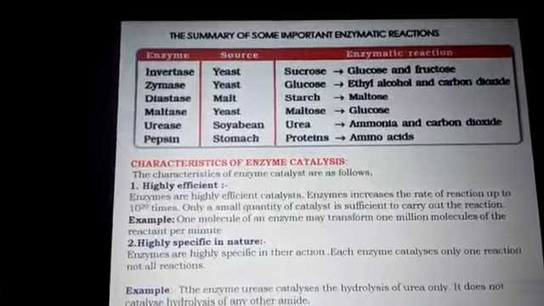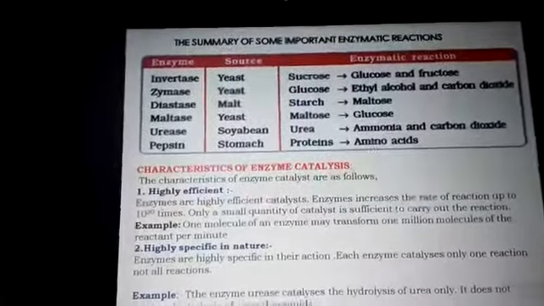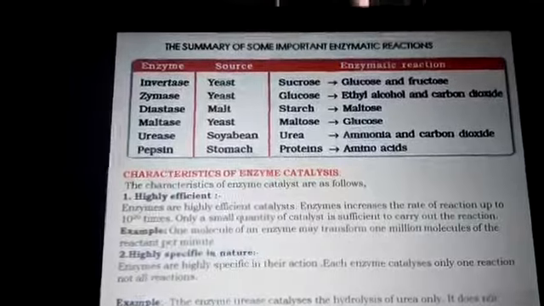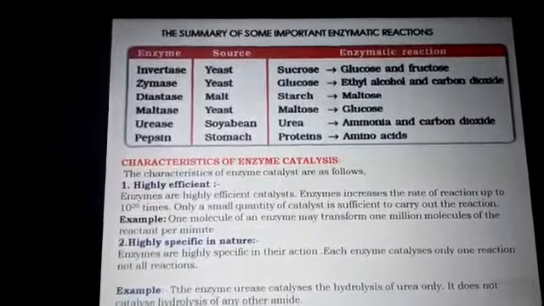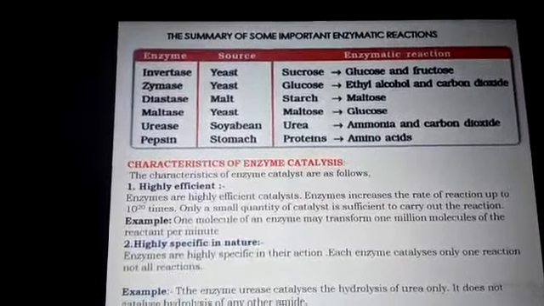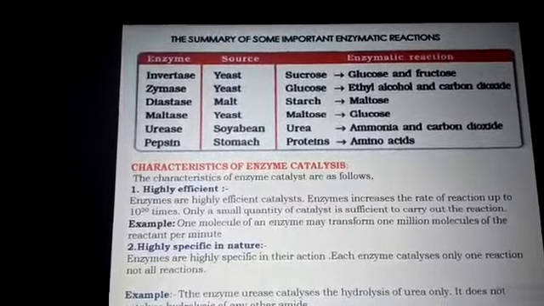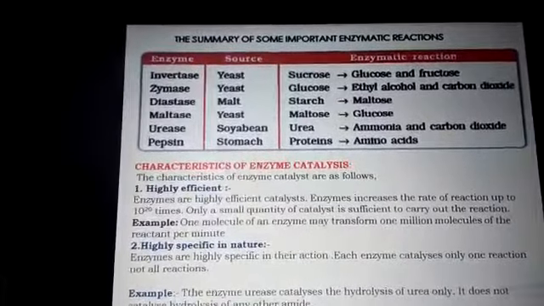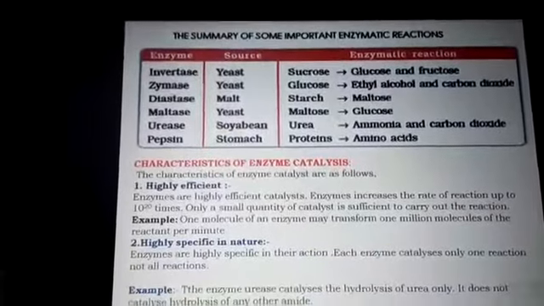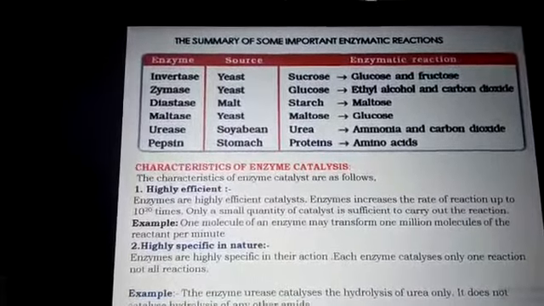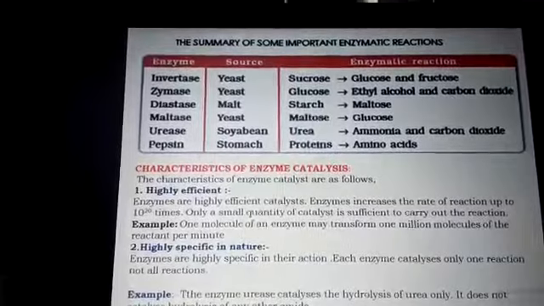Next, urease. The main source of urease is soya bean, from which we can extract it. This urease is used to convert urea into ammonia and carbon dioxide. Next, pepsin. The main source is the stomach, and it is used to convert proteins into amino acids.